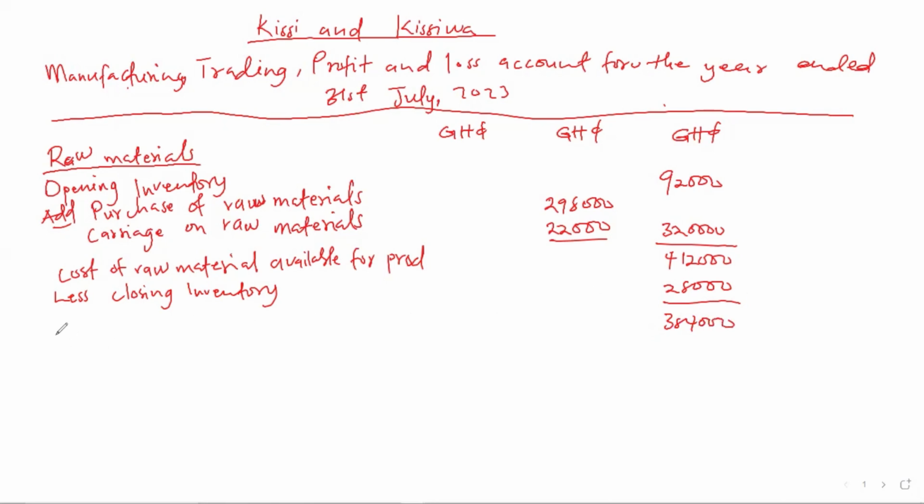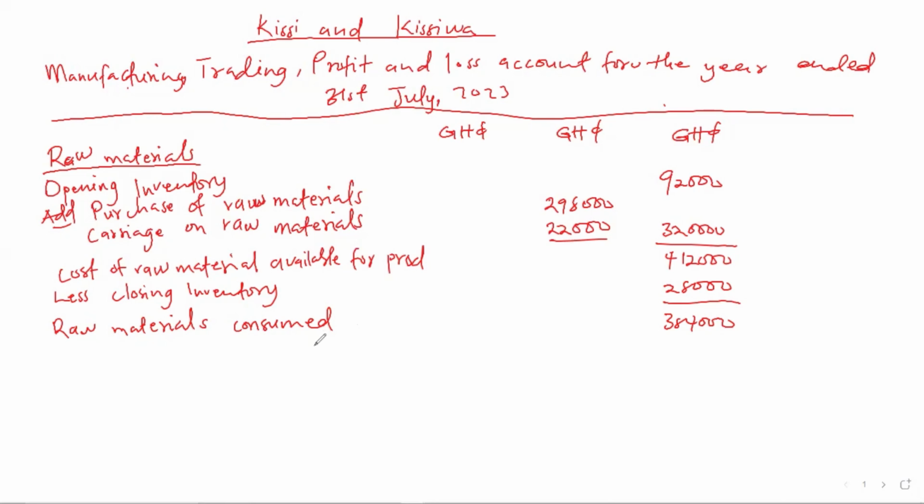And this is called our raw materials consumed, the cost of raw materials consumed. So this is the actual raw materials that we consumed or used. Now we have our direct materials.